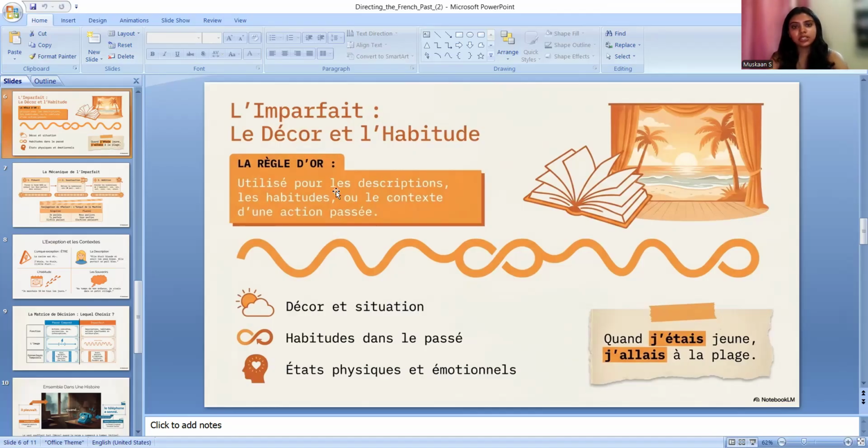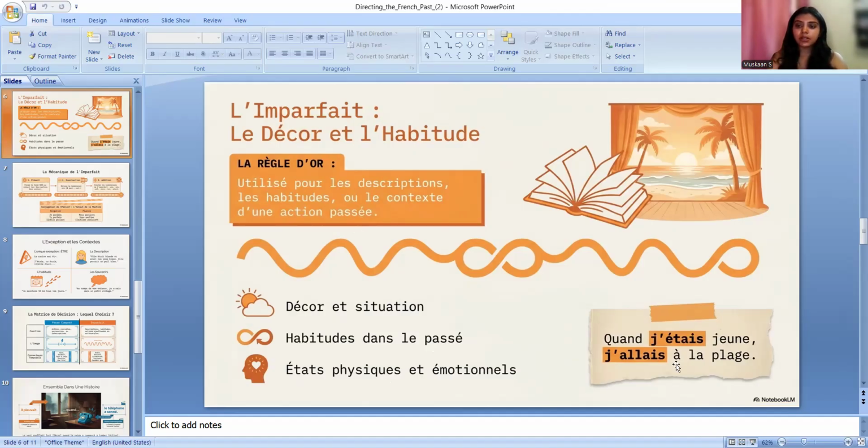Now see here, utilisez pour la description, les habitudes ou le contexte d'une action passée. Okay. So I have already said la description, l'habitude, habits, le contexte d'une action passée. Okay. Décor et situation, describing some situation in the past. Habitude dans le passé, habits. État physique, physical state, et emotional state.